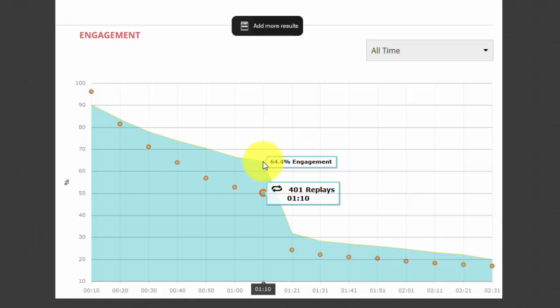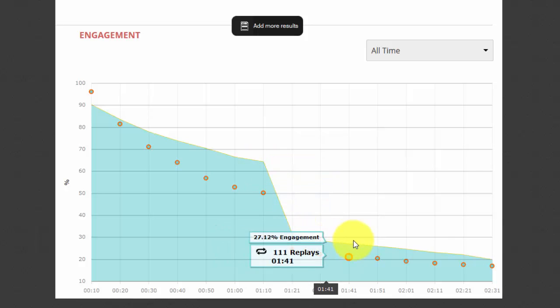So you can kind of see what doesn't interest you or your viewers, and you can see what does interest them. And then you can see that drop off there, and then it continues to drop off slowly. So that is some really amazing information about your videos that tells you what people like about your videos, what they don't like about your videos, which ones are performing really well, which ones aren't performing really well.